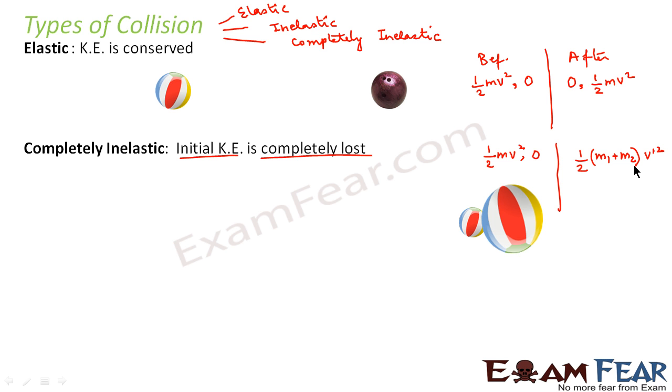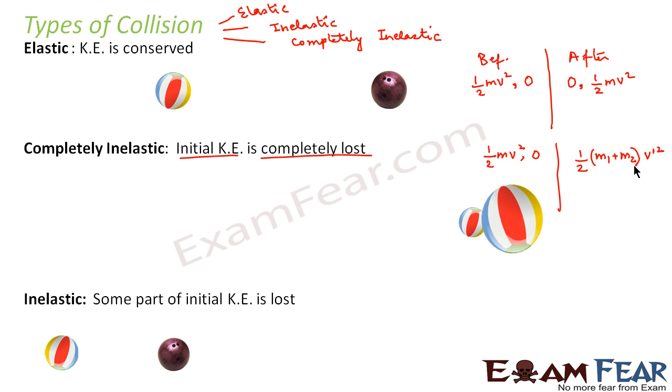Initial kinetic energy is completely lost because the mass altogether gets changed. So this is completely inelastic collision. Whenever I say completely inelastic, that means that after collision, the two bodies start moving together.